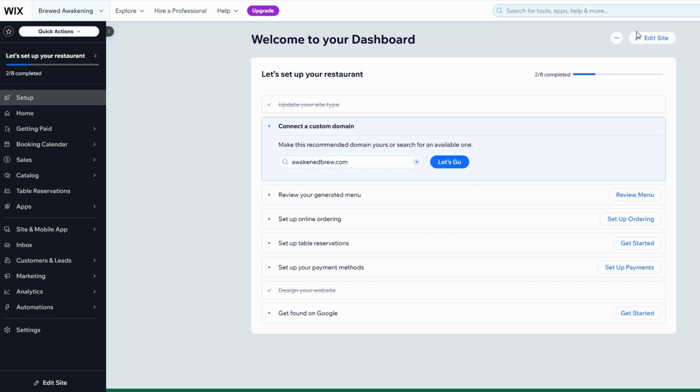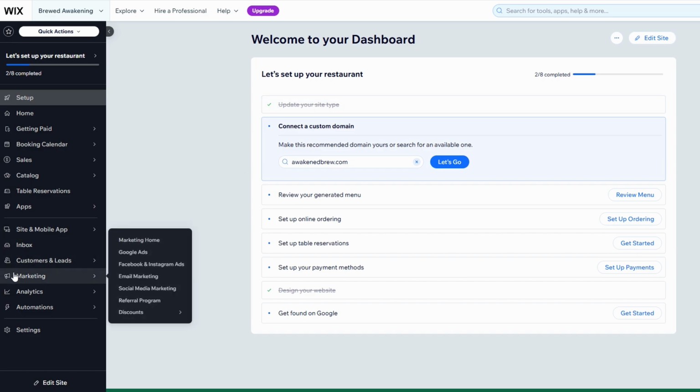Now that you're on the site's main dashboard, scroll down until you find the marketing section. This is the hub for all the tools you need to promote your website. And you'll see an option for email marketing. This is where the fun begins.